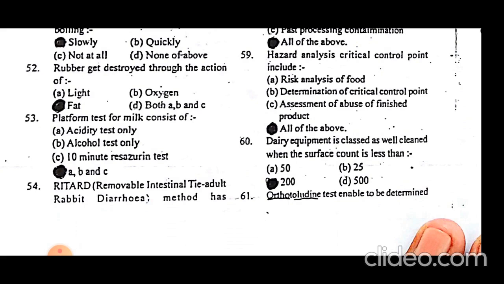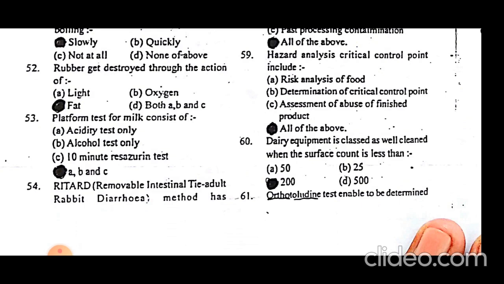Dairy equipment is classed as well cleaned if the surface count is less than 200. If the equipment has a surface count of less than 200, then it will be classed as well cleaned.